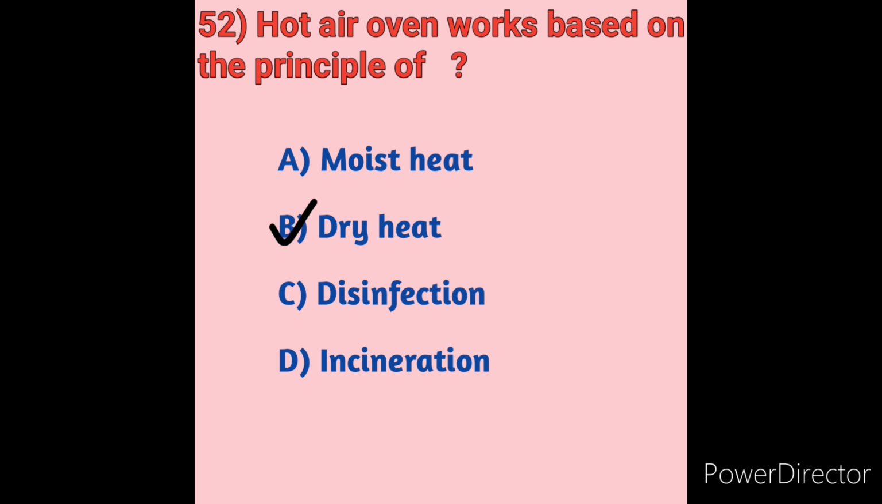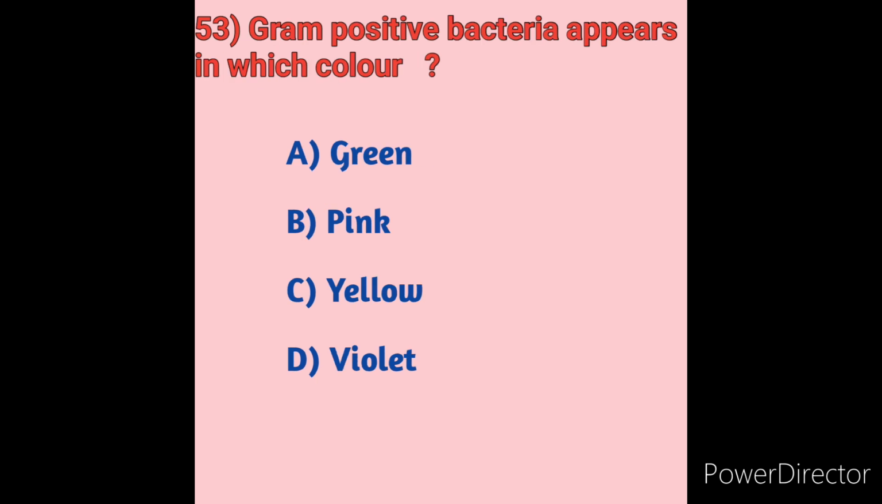Next we will move on to question number 53. Gram positive bacteria appear in which color? We will see the options. Option A, green. Option B, pink. Option C, yellow. Option D, violet.